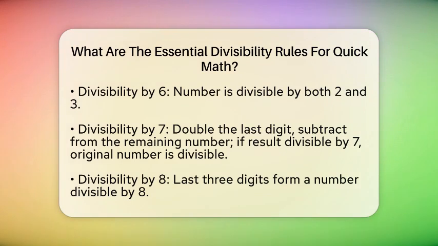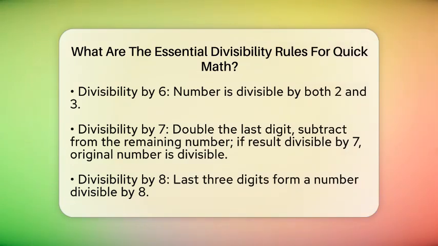Divisibility by 6 requires the number to be divisible by both 2 and 3. So it must be even, and the sum of its digits must be divisible by 3. For example, 132 ends with 2, making it divisible by 2, and the sum of digits 1, 3, and 2 is 6, which is divisible by 3. Therefore, 132 is divisible by 6.